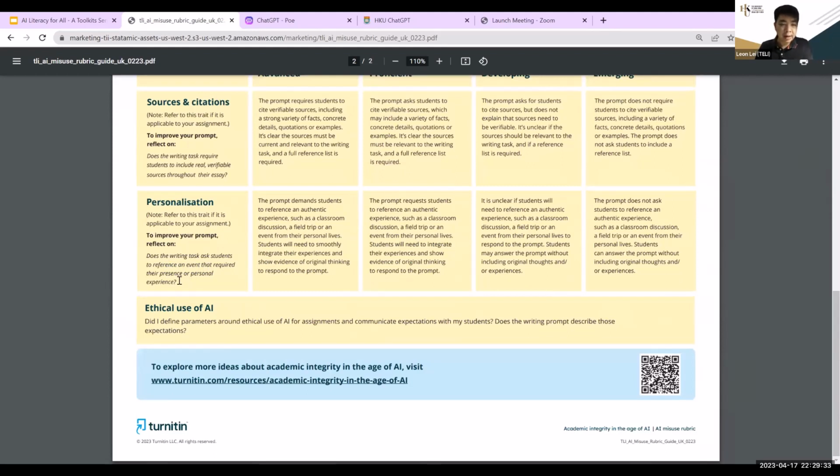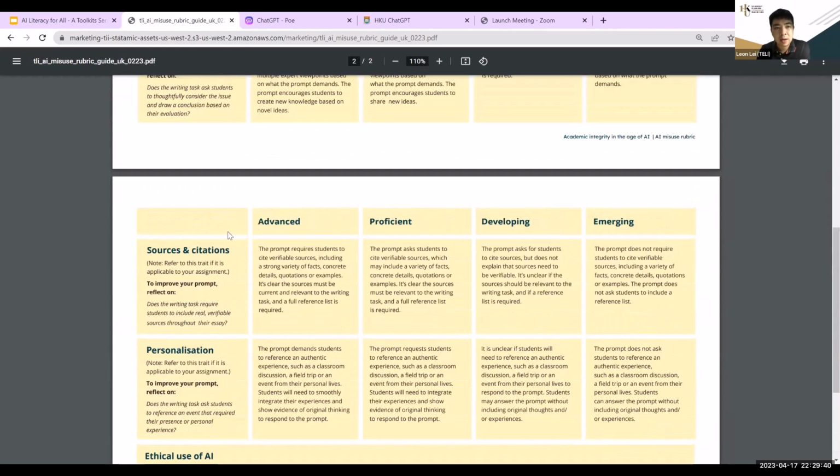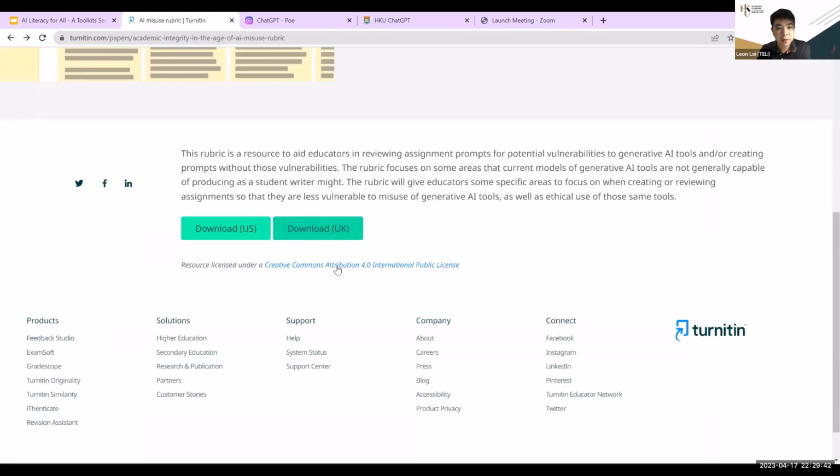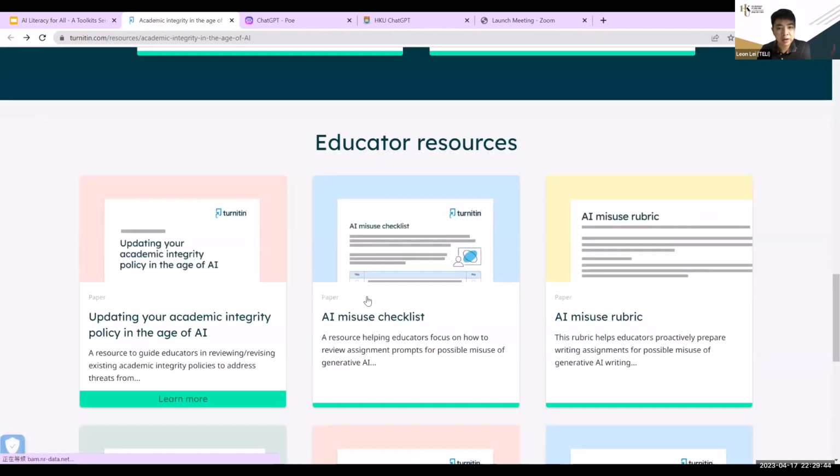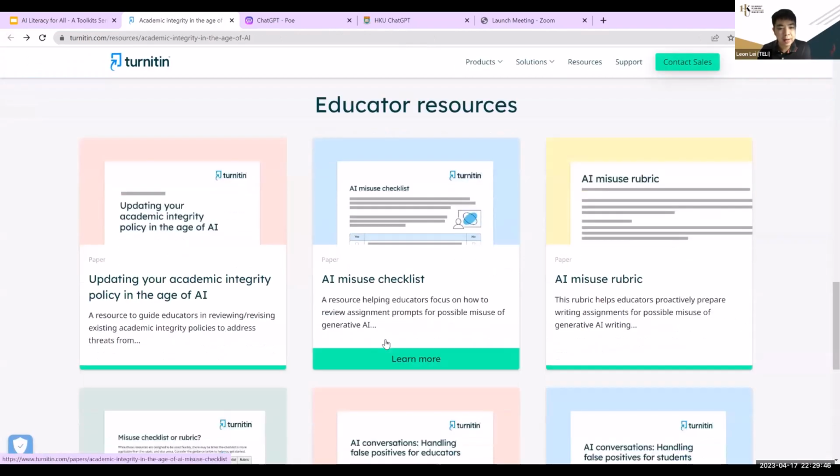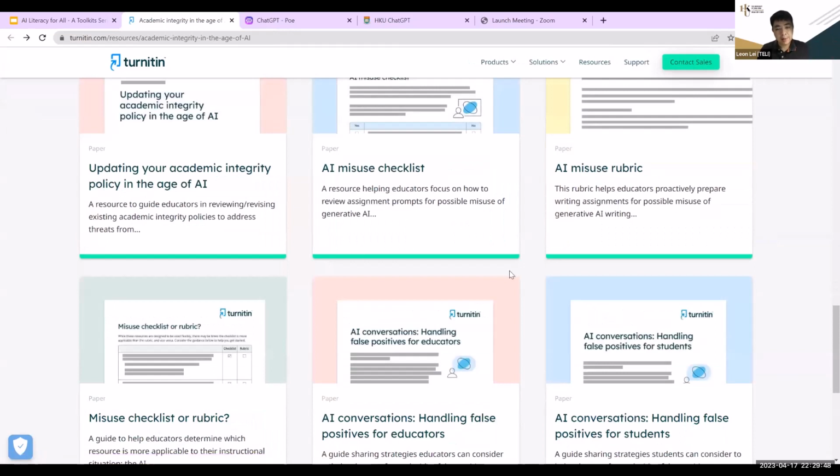In that case, it may be more difficult for the system to generate the contents. There are also other materials shown here, like the rubric and the checklist. These help you design better assignments so that students have more difficulty directly submitting answers created by ChatGPT.